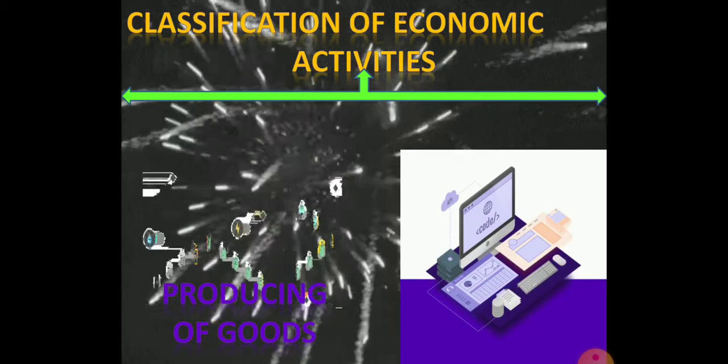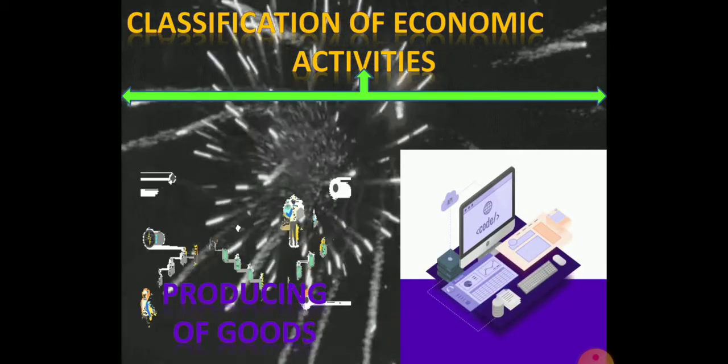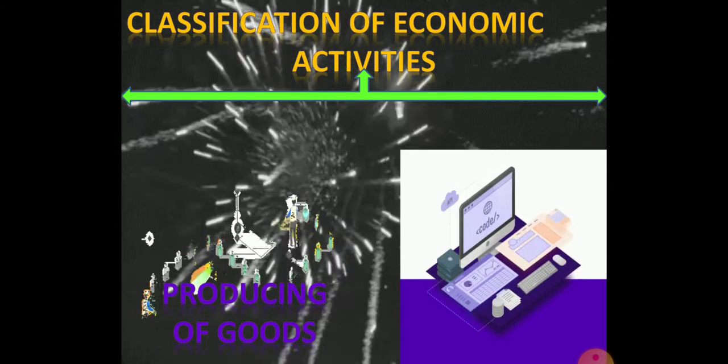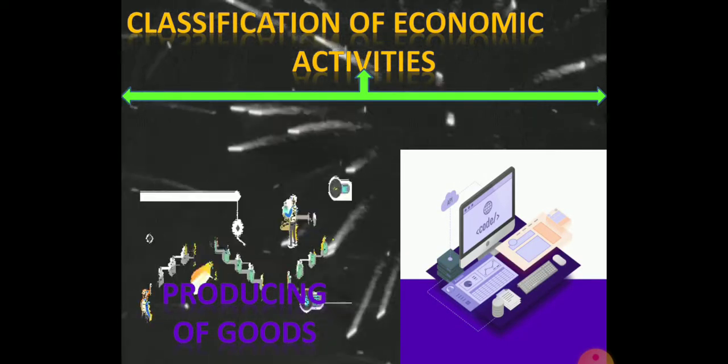Producing of goods is one of the major economic activity and producing of services is another important economic activity. Under the producing of goods economic activity, all kinds of producing of goods from the agriculture, from the industries are